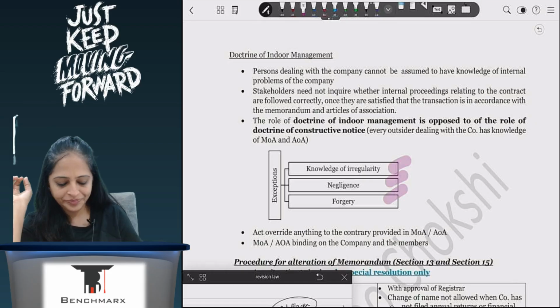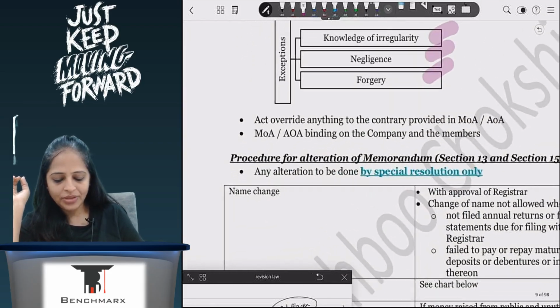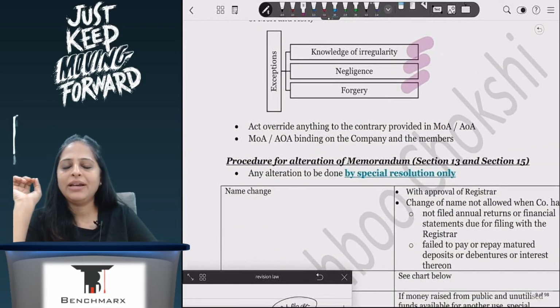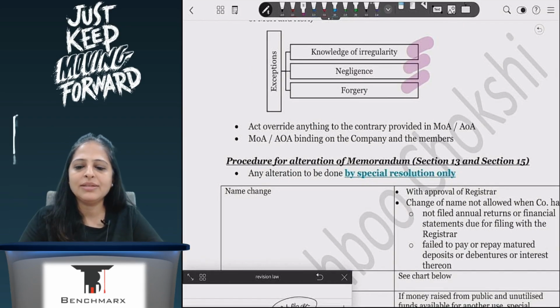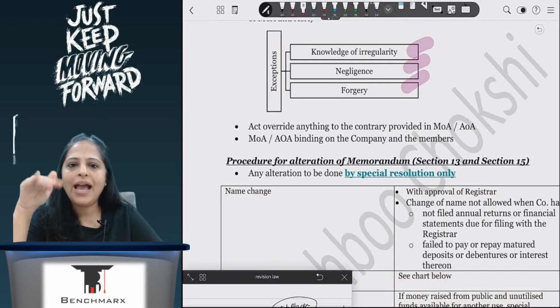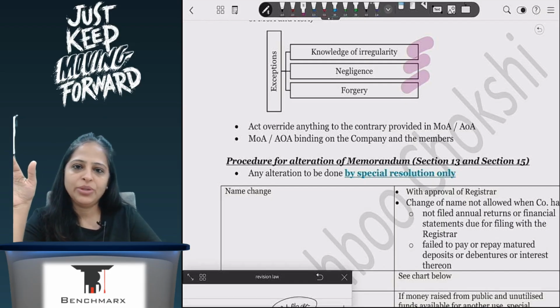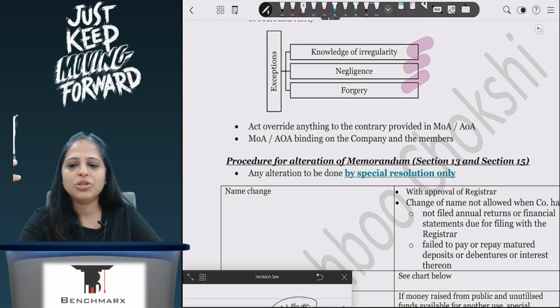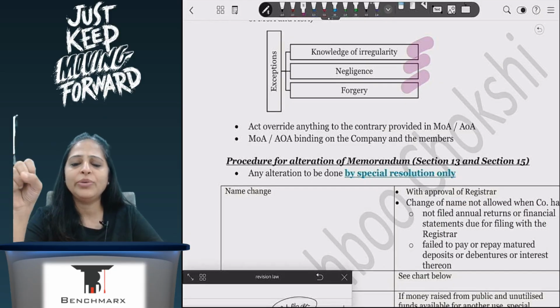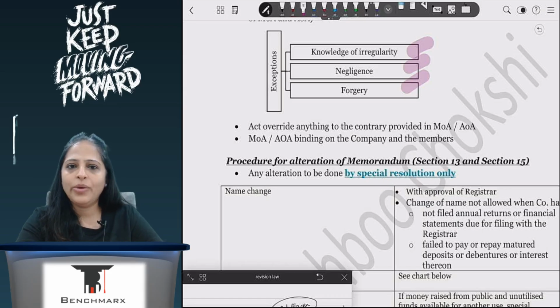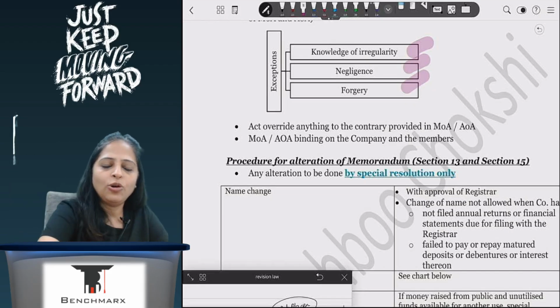Okay, now the act will override the memorandum and articles of association. So nothing that is mentioned in the act can be overruled by the memorandum and articles of association. Say, for example, 21 clear days notice is required according to the act, but in your memorandum you mentioned that 3 clear days notice is required. Then your memorandum is not applicable. The act will apply and 21 days notice has to be sent irrespective of what you mentioned there.